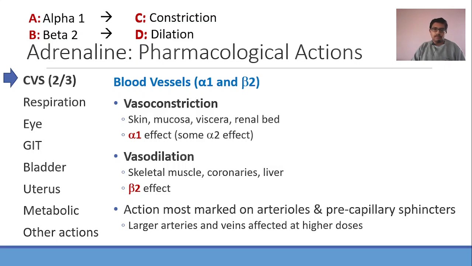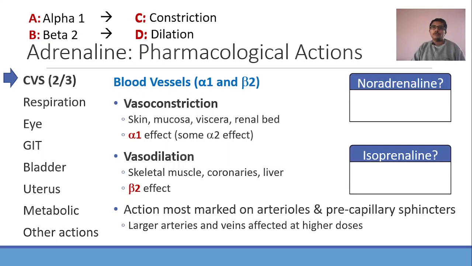Now as a side note, adrenaline does all these things. What about noradrenaline? What about isoprenaline? Noradrenaline, does it have any beta 2 action? No. So it will produce only alpha 1 effect, so there is only vasoconstriction. What about isoprenaline? Does it have any alpha action? No, it has only beta action, so it will produce only vasodilatation.